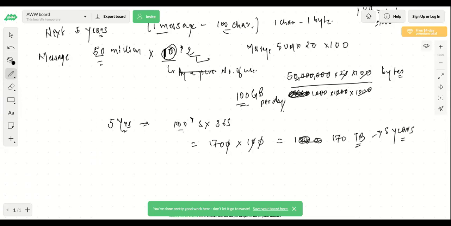So you should discuss with your interviewer what all estimations you need to make. Now, because I'm explaining these things, that's why it took a lot of time. But you should remember these numbers, like 10 to the power something, and you should be able to quickly do these estimations and come up with the approximations. As I mentioned again, these numbers don't necessarily need to be accurate. You can have some approximations, you can make some assumptions, but don't make random assumptions, right?